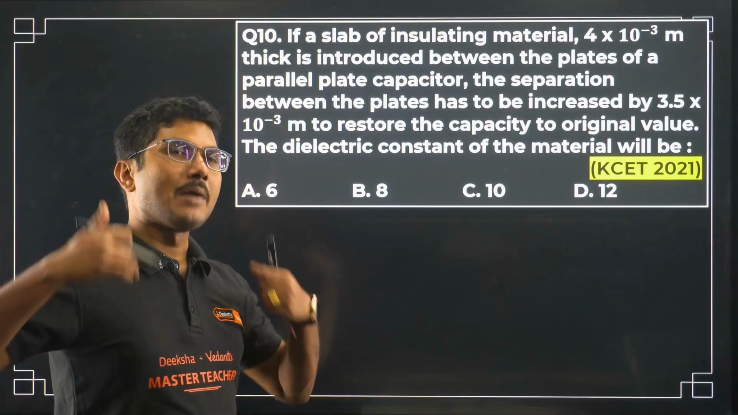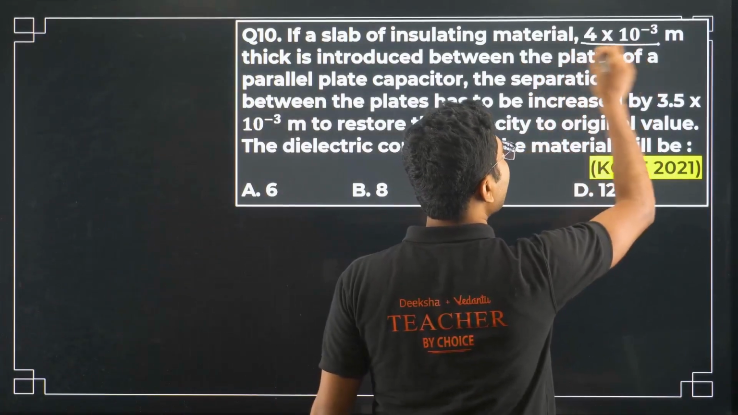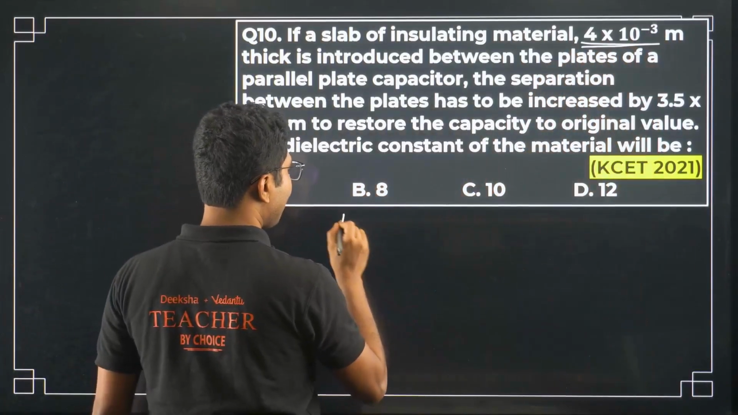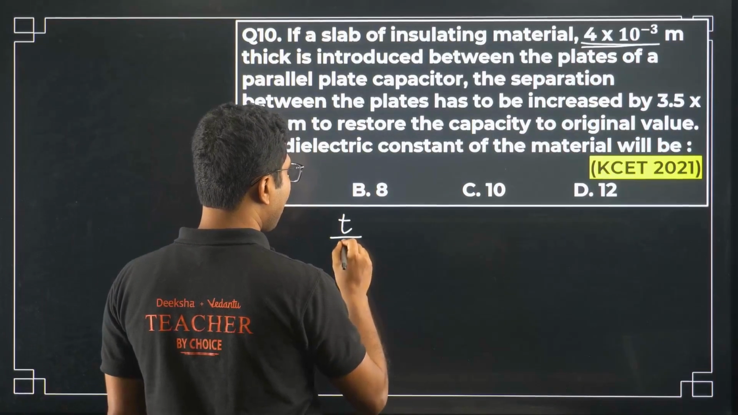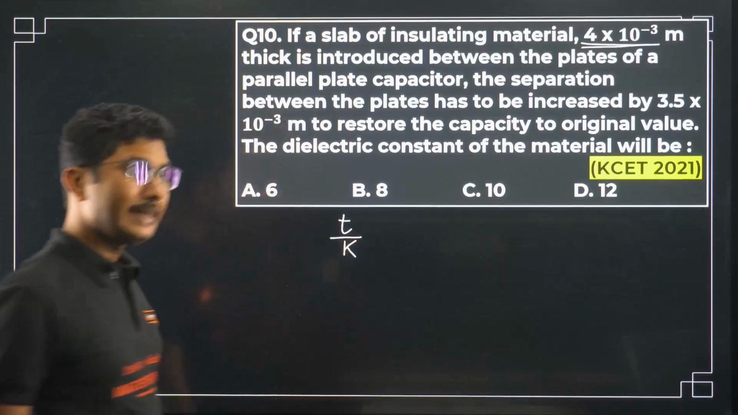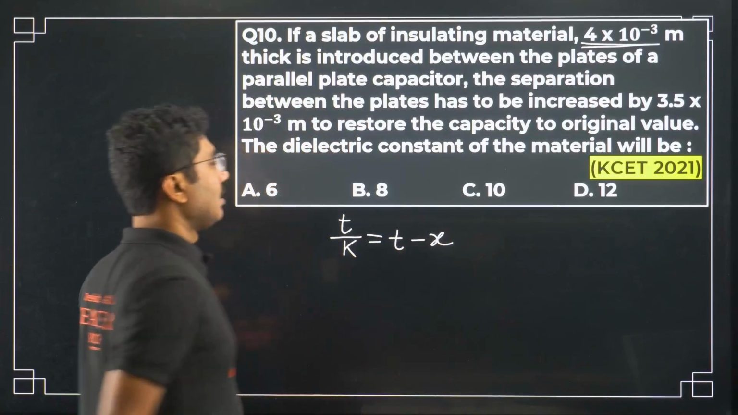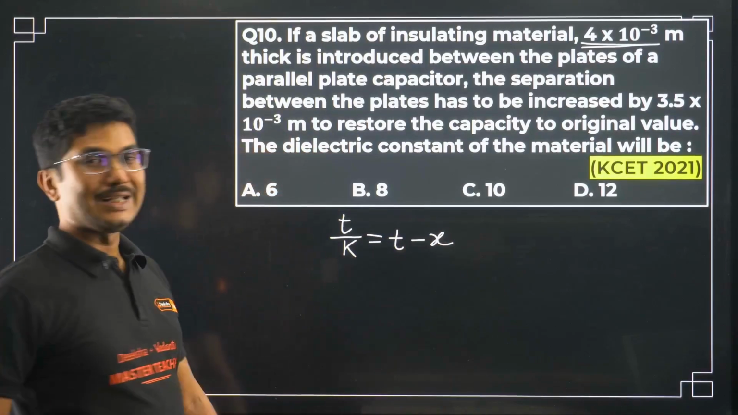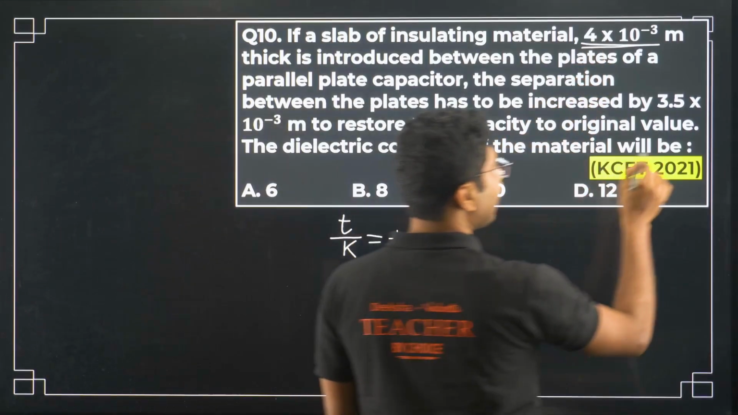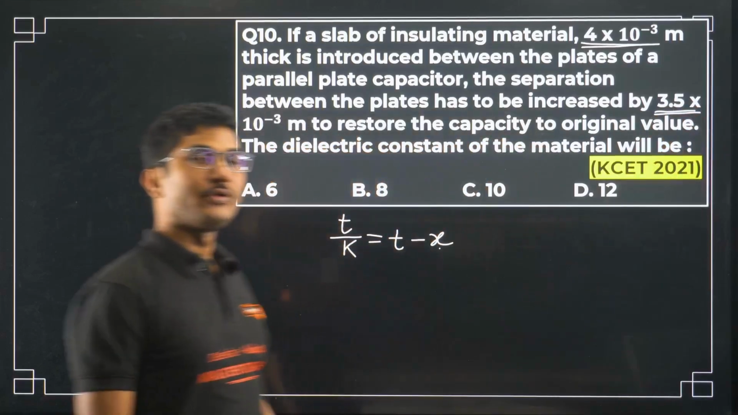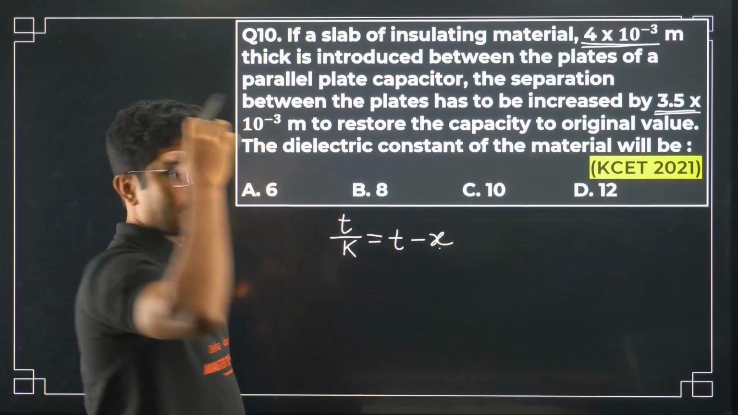Now for that I am going to teach you a new shortcut formula. This thickness is called dielectric thickness and it is denoted by symbol T. You have to remember that T by K equals T minus X. What is T? T is the dielectric thickness. What is X? X is the extra space that you have to create to keep the capacitance same. So this is the formula that you have to remember.